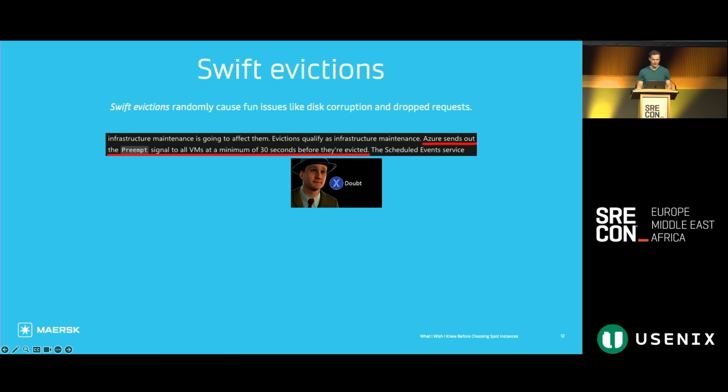For example, we have a stateful workload that has a write-ahead log that it writes to, and then when it gets a termination signal, it wants to flush recent data to the write-ahead log and then terminate. And if it's forcefully terminated while doing this, then that can corrupt the data on the disk, and then when the pod starts back up again, it tries to replay the write-ahead log, is unable to do so because the log is corrupted, and the pod just starts crash looping, and we have to take some manual action.